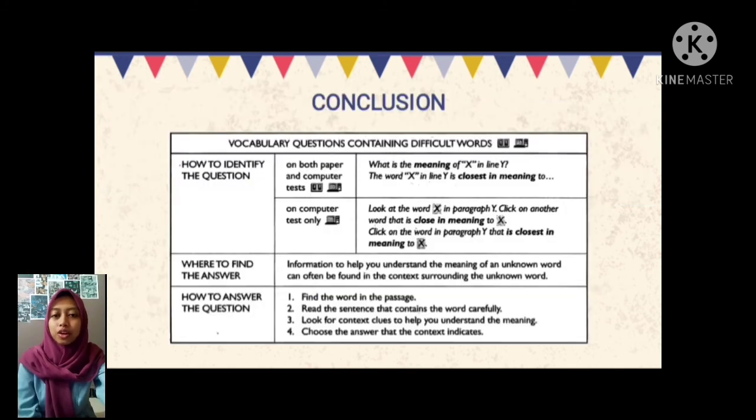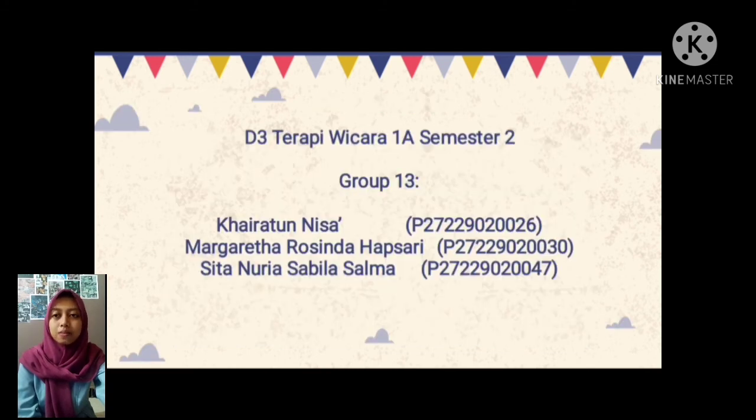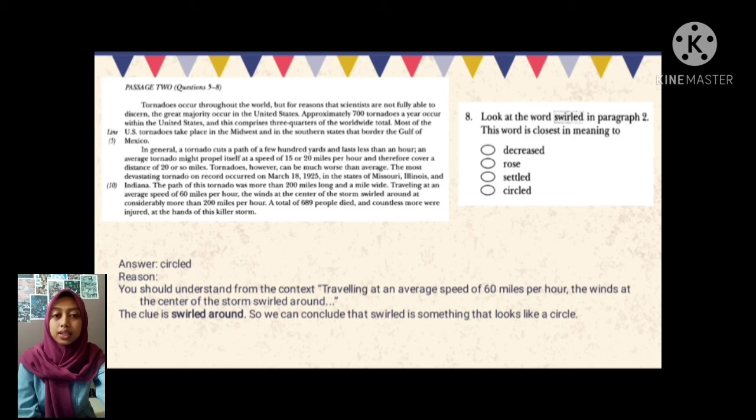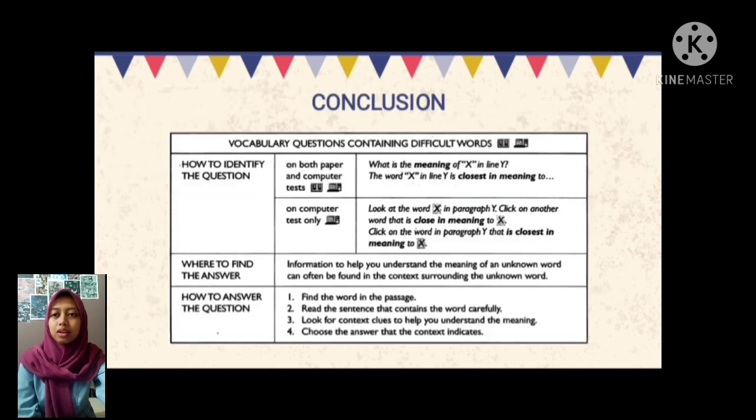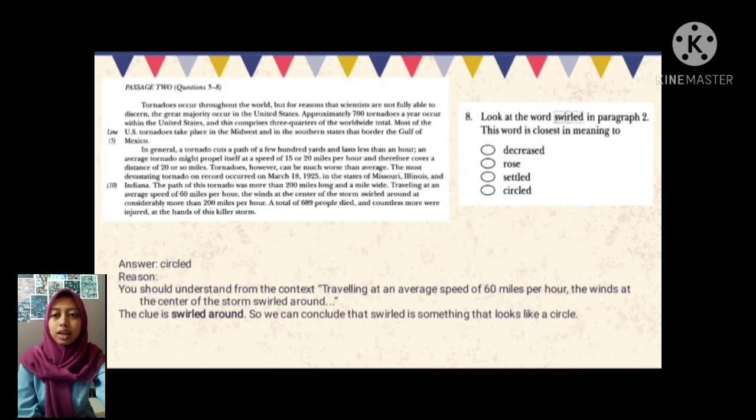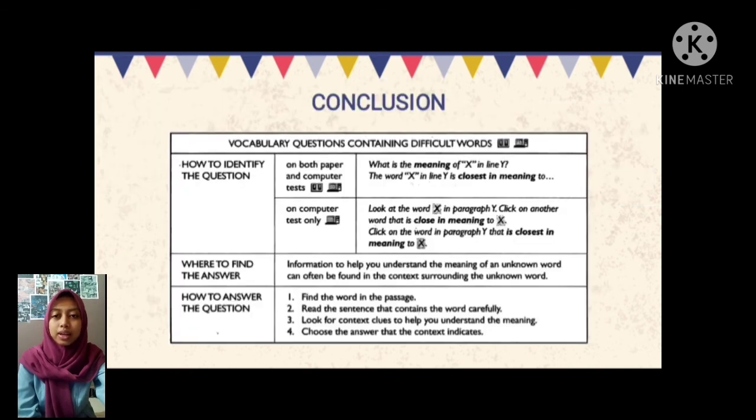Conclusion: vocabulary questions containing difficult words. How to identify the question? On the paper and computer test: what is the meaning of X in line Y? The word X in line Y is closest in meaning to. On the computer test only: look at the word in paragraph Y, click on another word that is close in meaning to. Click on the word in paragraph Y that is close in meaning to.